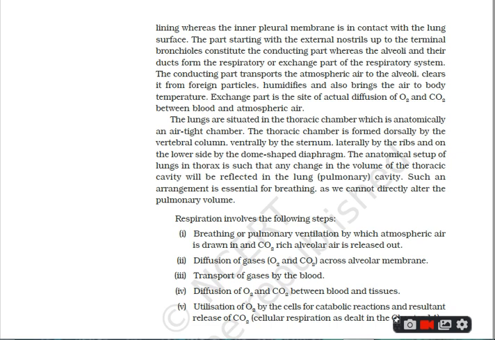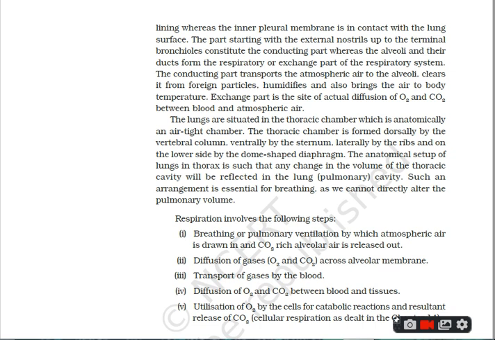And fourth, it also brings the air to body temperature. Therefore, the conducting part that begins from external nostrils to the terminal bronchioles helps in cleaning the air, humidifying the air and bringing the air to body temperature, and helps in the transportation of air to the alveoli.